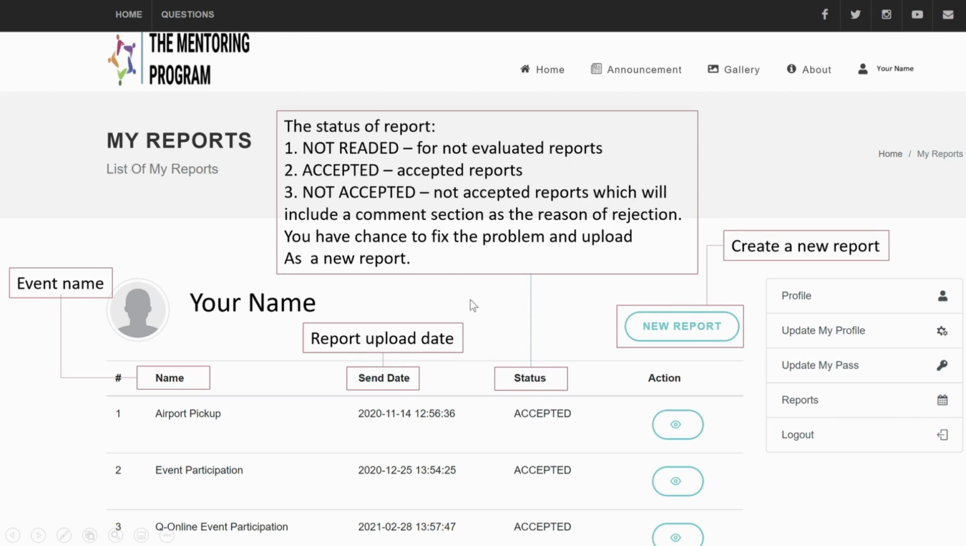You have three different statuses of report. First is not read, which means you just uploaded your report and it's not evaluated yet, and it takes a maximum of 2 weeks for us to read your reports. Accepted is when you have no issue in your report, so your report is accepted. Not accepted is when you have some kind of problem with the picture or the description is not clear. You'll get a comment about why it is not accepted, and you can fix your problem and upload it again as a new report.